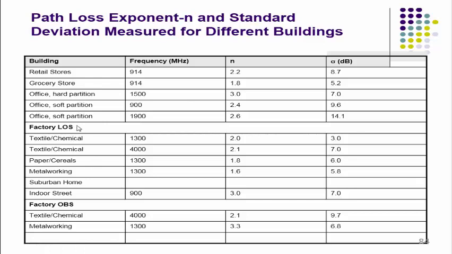Then factory with LOS, such as a textile or chemical industry, with carrier frequency 1.3 gigahertz, the exponent factor is observed as 2 and sigma 3. For the same kind of building at carrier frequency 4000 megahertz, the exponent factor is observed as 2.1 and sigma is 7 dB.